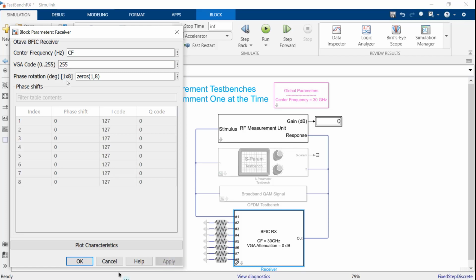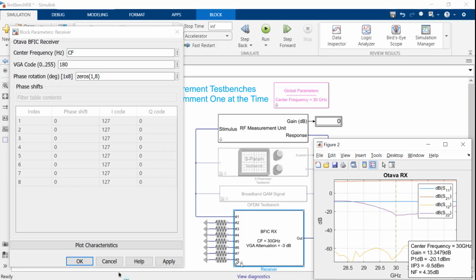We can change the VGA code. For example, we can set it to 255, or we can specify an array of VGA codes and tapers. And as we change the value, we will see that the BFIC mask is updated with applied attenuation for each of the channels. But in this case, let's stay with the 3 dB default attenuation just for convenience. At the bottom of the mask, we can plot the device nominal operating specification, P1 dB, IP3, noise figure at the center frequency, that is in this case 30 gigahertz, and we can also see the S parameters.